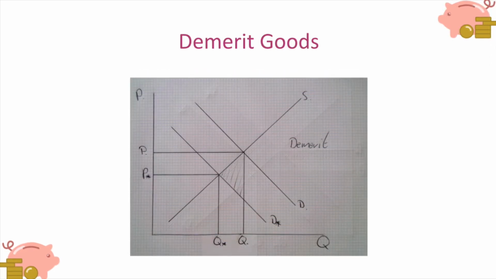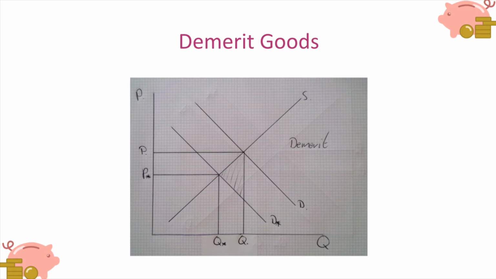This is a diagram for a demerit good, and we can see that the correct demand curve is D star, but we are actually in this economy demanding too much of this good. So we're demanding on the demand curve D rather than the demand curve that we should be on, which is D star. As a result, the economy is operating at P, Q instead of where it ought to be operating, which is P star, Q star.